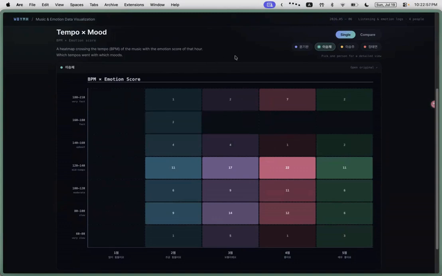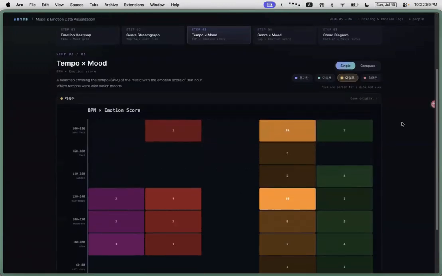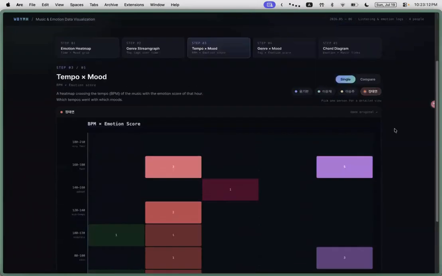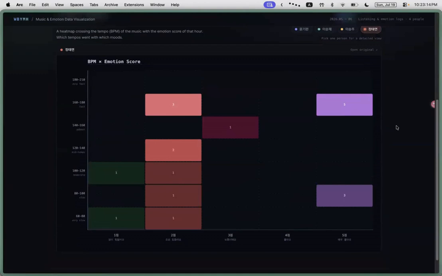For Seungju, the 180 to 210 BPM range, very fast, is overwhelmingly dark at score 4. This shows a clear tendency to gravitate towards high-energy music while in a positive mood. For Taeyeon, the overall data volume is quite small. There's no strong concentration in any particular emotional state, suggesting that music listening itself was infrequent throughout the 2 weeks.